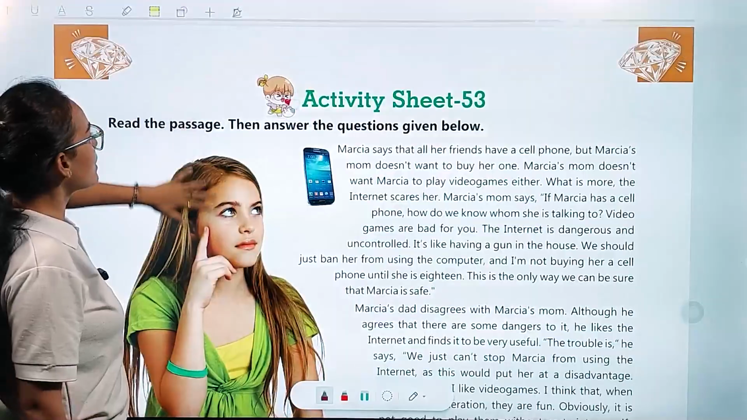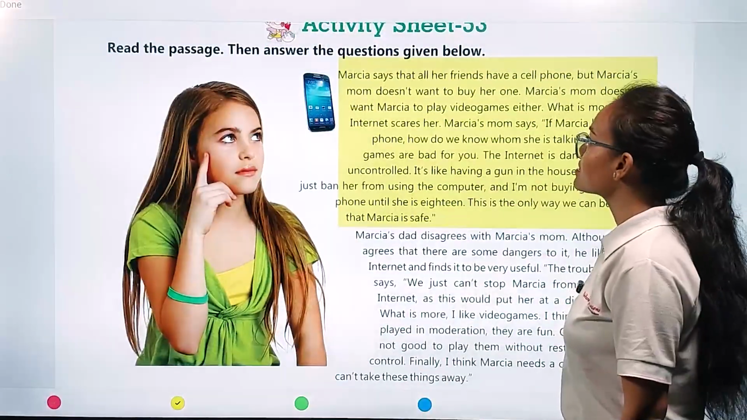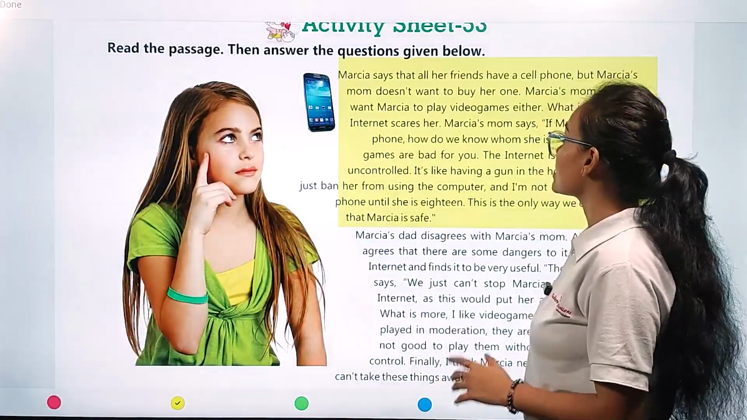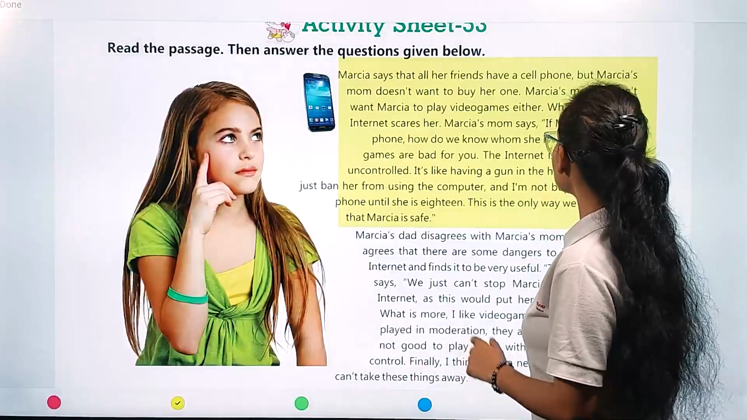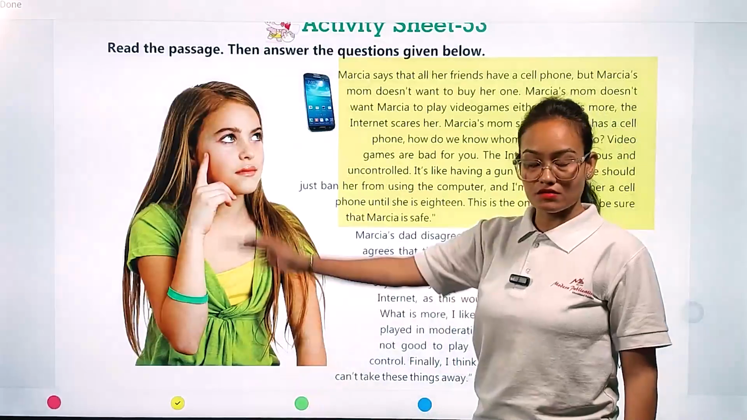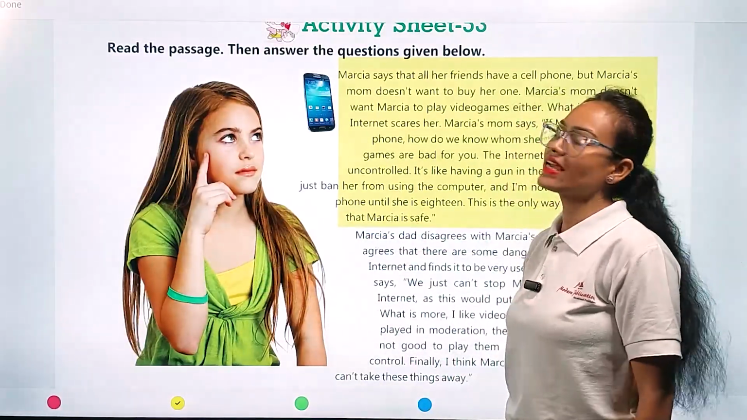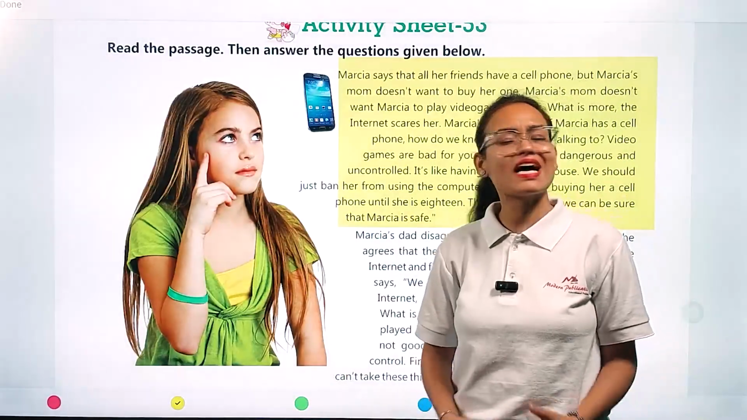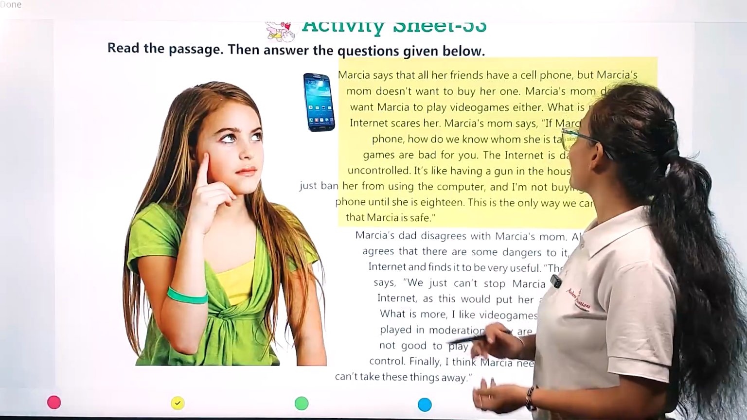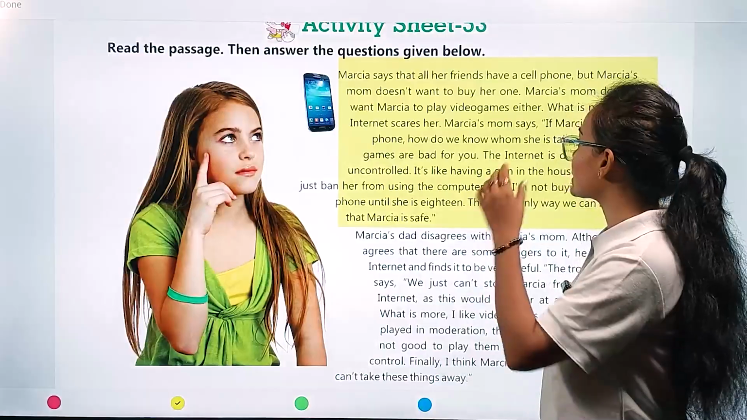Here, my dear student, again a passage is given. Now come with me and let's read the passage. Marcia says that all her friends have a cell phone, but Marcia's mom doesn't want to buy her one. Marcia's mom doesn't want Marcia to play video games either. The name of this girl is Marcia, and Marcia is saying that I love mobile phones, I love playing video games, but my mom is against all of them. According to my mom, she wants to ban me. What is more, the internet scares her.